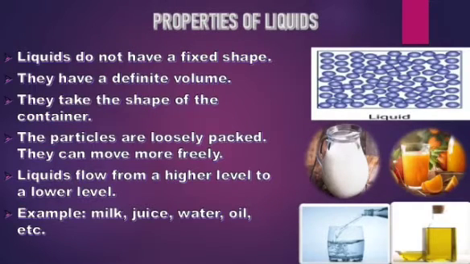Now let us learn the properties of liquids. Liquids do not have a fixed shape, they have a definite volume. So all liquids don't have a fixed shape like solids, but they have definite volume and they take the shape of the container. Since they don't have a fixed shape, they will take the shape of the container in which they are poured. The particles in liquids are loosely packed.